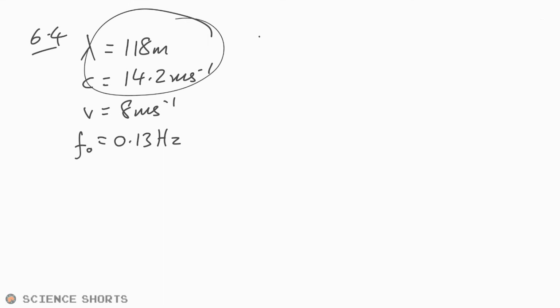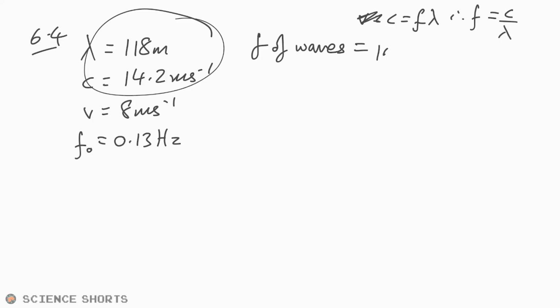So therefore we can say the frequency of waves, that's something that we do need to calculate, is equal to, because v equals f lambda, or rather c equals f lambda. So therefore f is equal to c over lambda. So that's 14.2 divided by 118. And you end up with a frequency of 0.12 hertz.